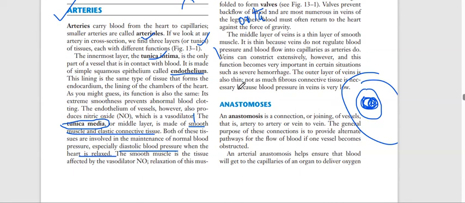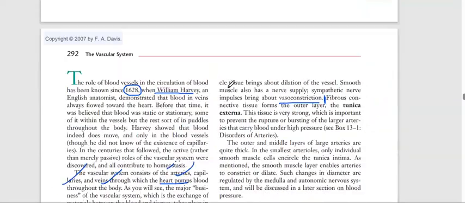So basically tunica media is made up of smooth muscle and elastic connective tissue. First thing. Second thing you have to remember is that it maintains blood pressure. So very, very important.